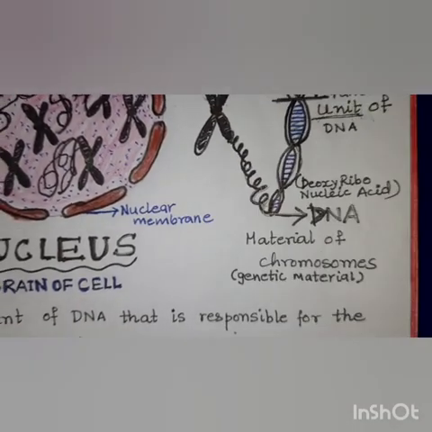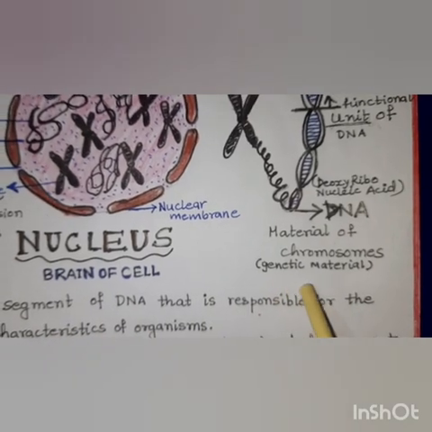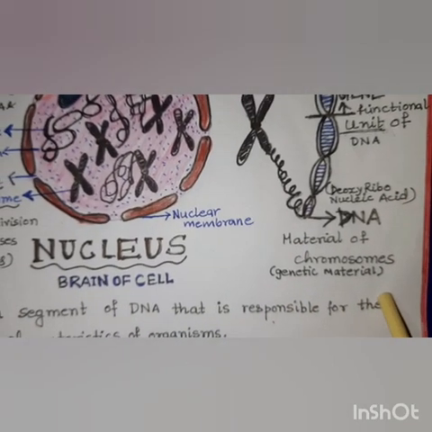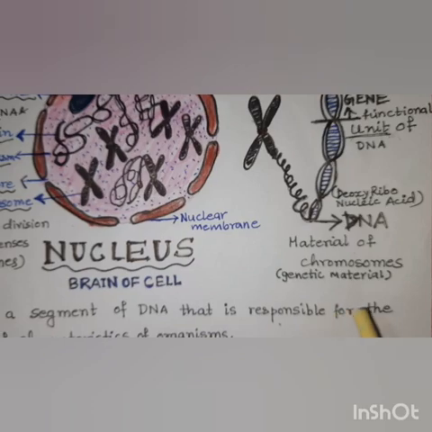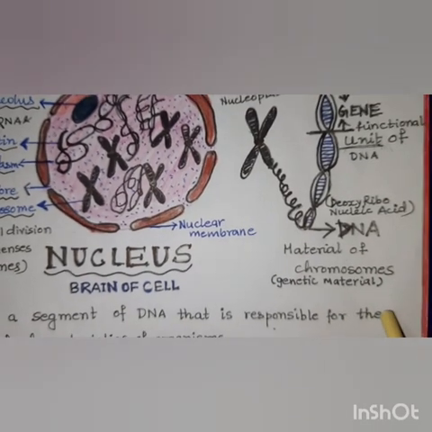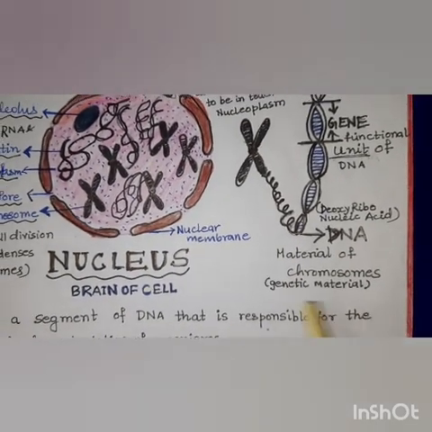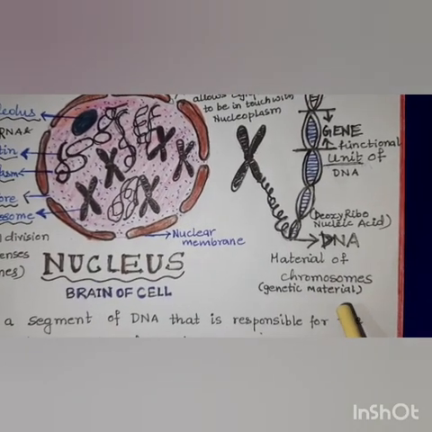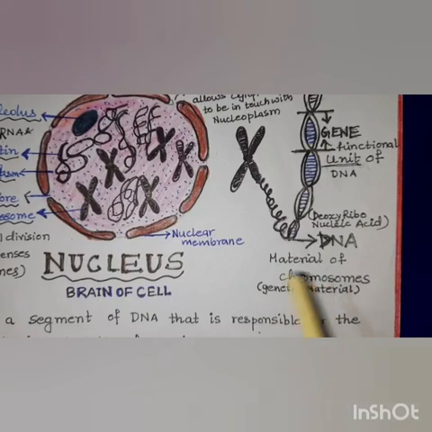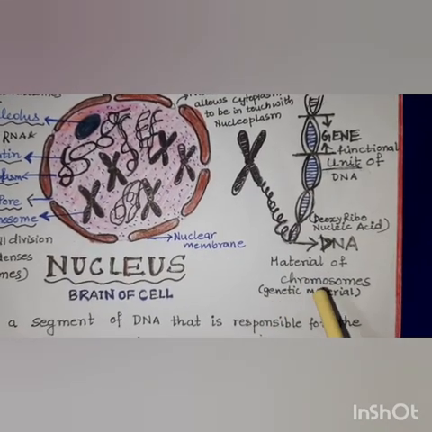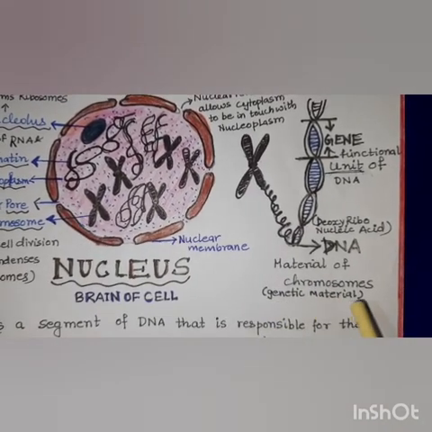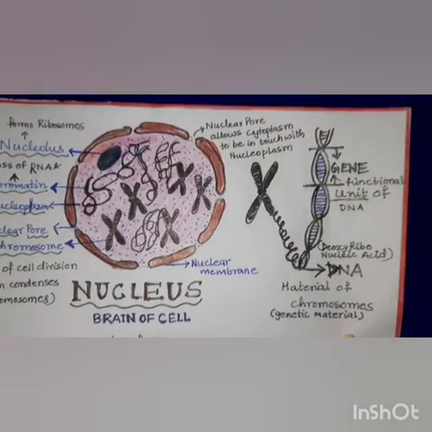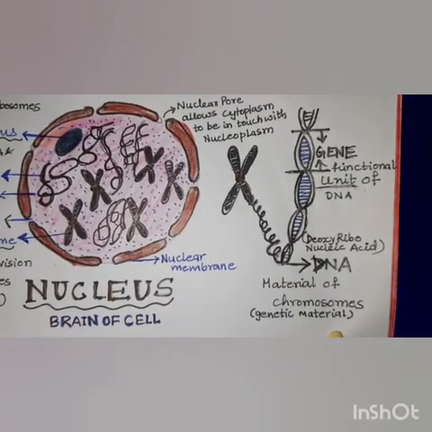Now, genetic material means it is responsible for carrying the heredity. Heredity means the transfer of characteristics from parents to the children. So, the DNA is a very important molecule in our cells as it is responsible for carrying the characteristics of the parents to the children. So, it forms the genetic material because it carries our genes.